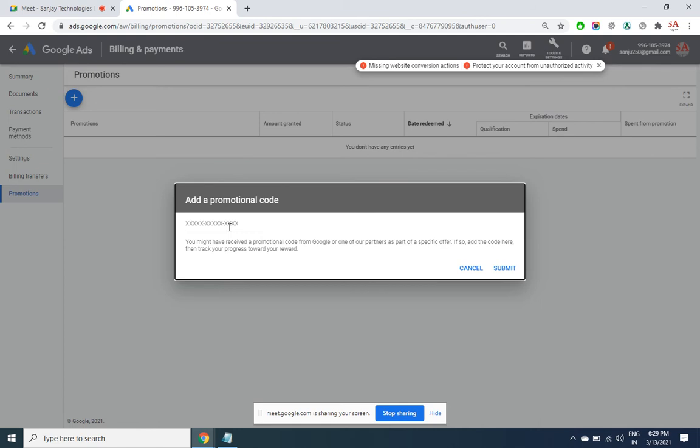Meaning you will be able to run 4000 rupees worth of ads by doing a 2000 rupees cash deposit, because another 2000 from the promo code will be used. What the promo code condition says is that firstly you have to use 2000 rupees of balance, then it will pay you another 2000 rupees, so it is like a 50% discount.